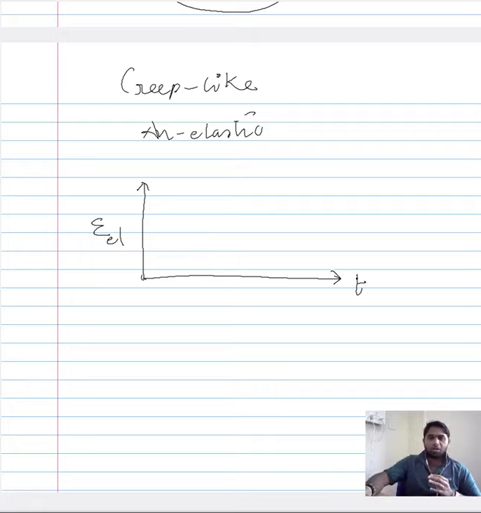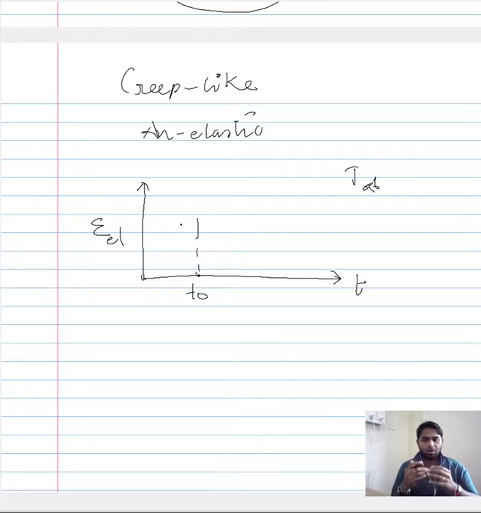Now when you consider an ambient temperature, T ambient, there is not much thermal contribution. Say at T0 you are imposing a stress that is increasing your elastic strain to some value.